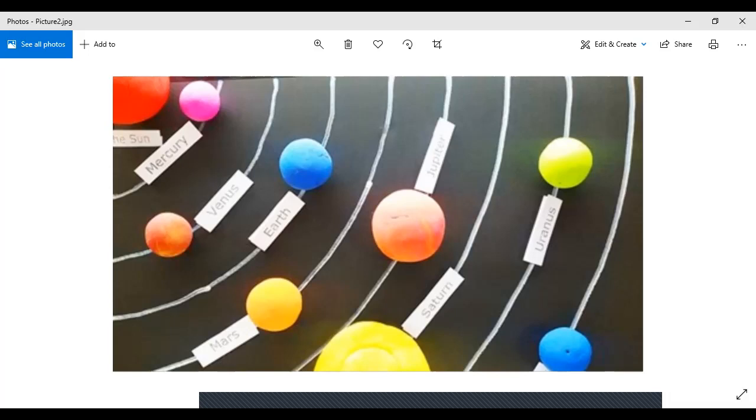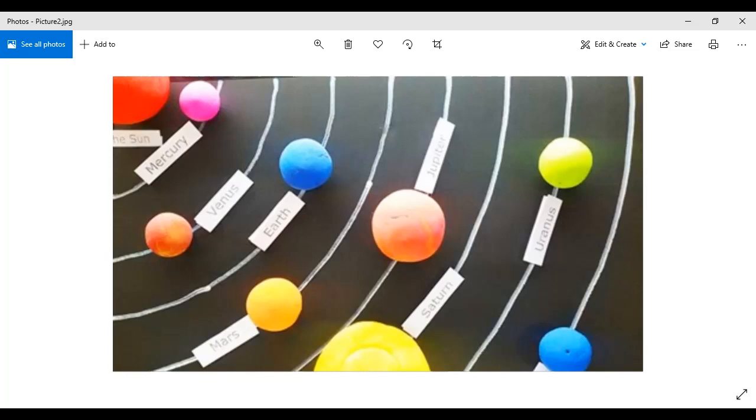So on, right? So now how have you identified this? Because you have seen the solar system, right? Now, does the size of this look similar to the actual size of the solar system? No, a big no.